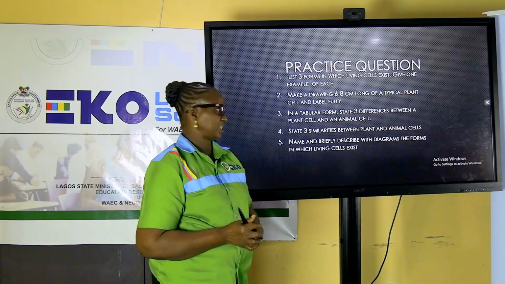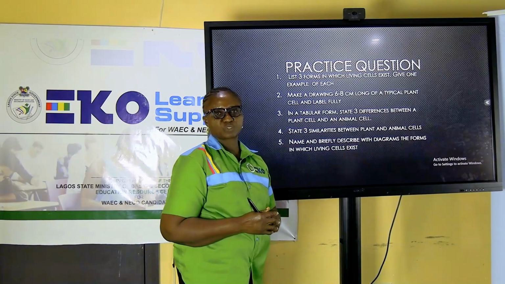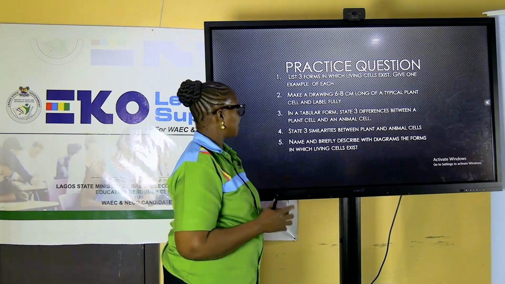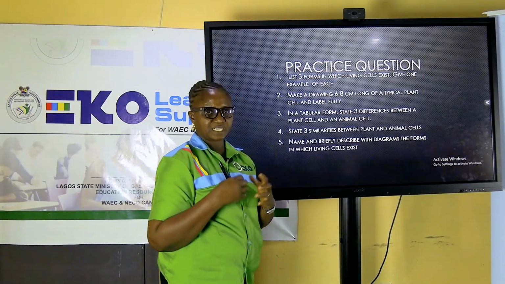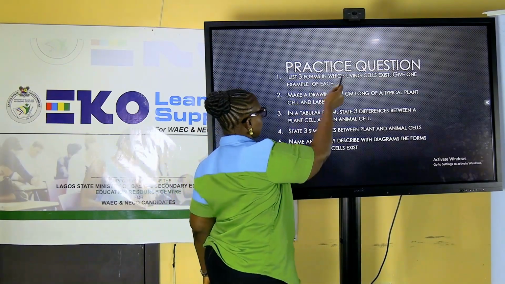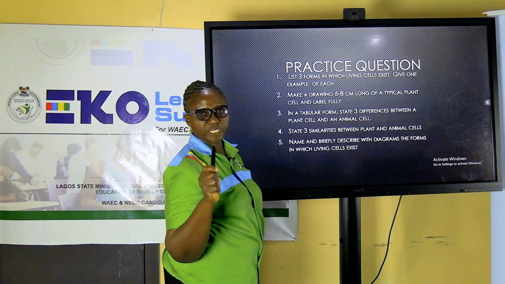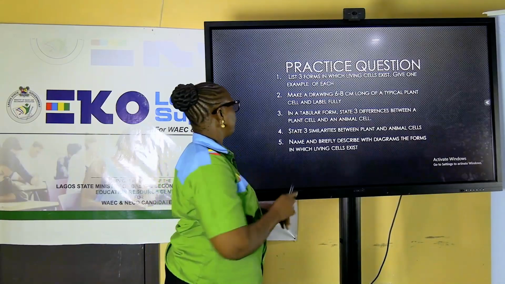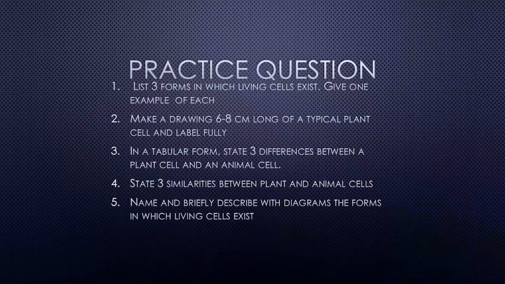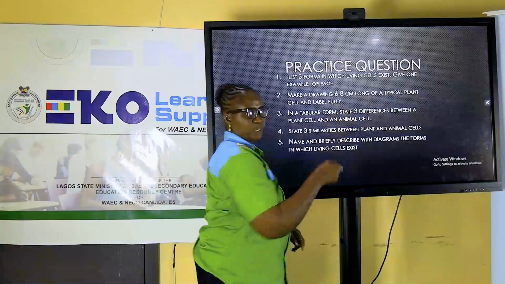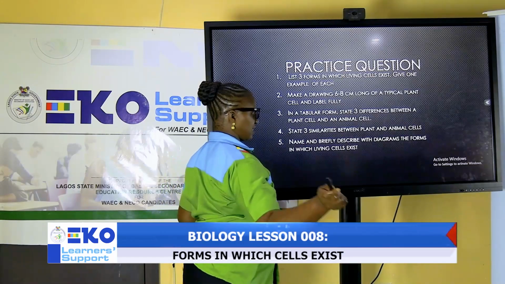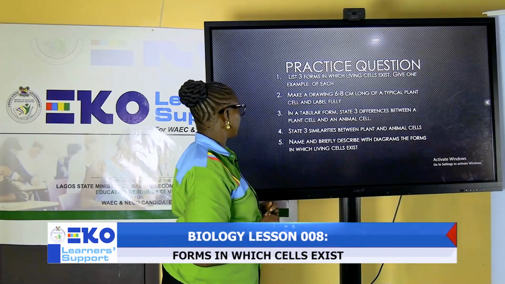I will be leaving you with this question. I expect you to attempt it. When you answer this question, you can always get the responses back to us. Question number 1 says, list 4 forms in which cells exist with one example each. I know biology students, you don't really like drawing, but you have to learn to draw. You have to make a drawing. What is the unit of measurement? 6 to 8 centimeters long of a typical cell, and it says label fully. Draw it, share it with me. How to reach us will be given to you soon.